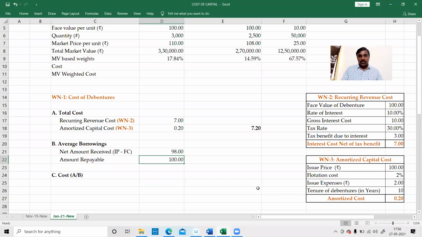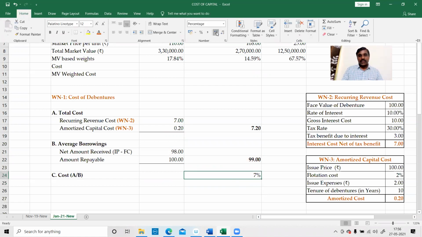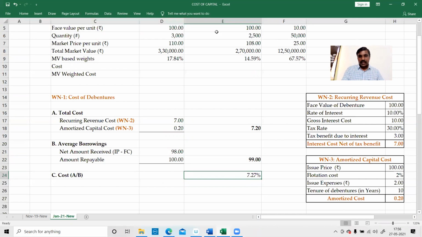Therefore, average value. What is the average borrowings? This average borrowings is 98 plus 100 divided by 2. Average borrowings is 99 rupees. Therefore, cost is equal to 7.2 divided by 99. That will be 7.27%. That will be somewhere 7.27%.